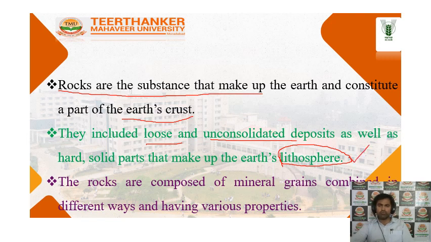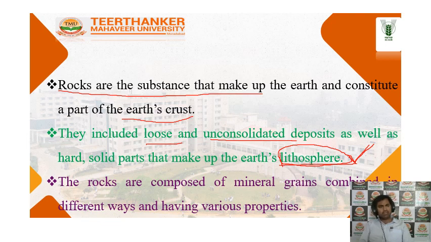If you go through the history of the different layers of the earth, out of those, the lithosphere is the most important layer, because all living organisms are found in this layer, and we are able to cultivate crops here. And the rocks are composed of minerals, grains, combined in different ways, having various properties.